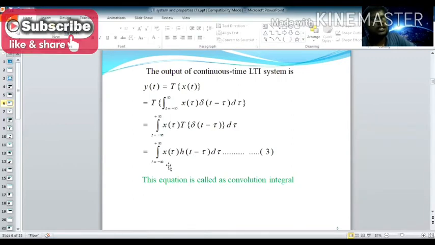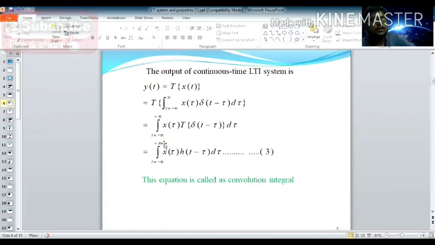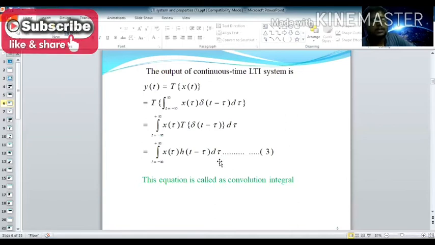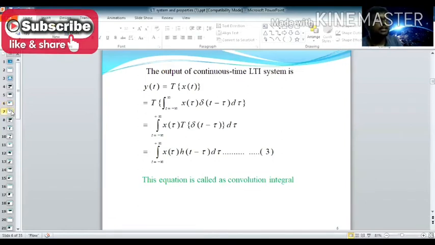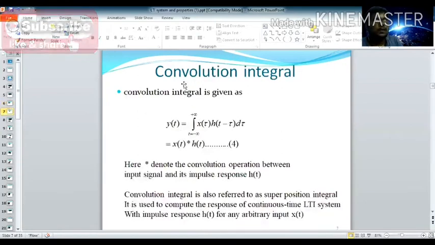Now this equation is called the convolution integral equation. The convolution integral equation is y(t) equal to the integral from minus infinity to plus infinity of x(τ) h(t − τ) dτ. So one is the actual sequence, and one is the delayed impulse response sequence. This is what we call the convolution integral. In the next slide we move on to talk about the convolution integral.